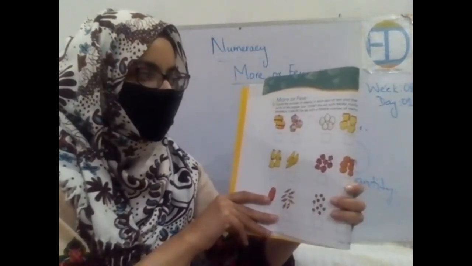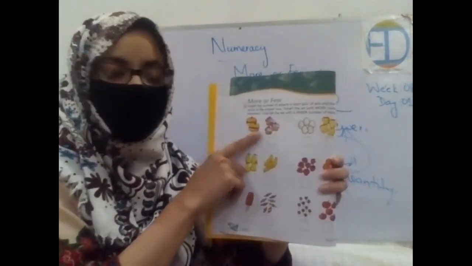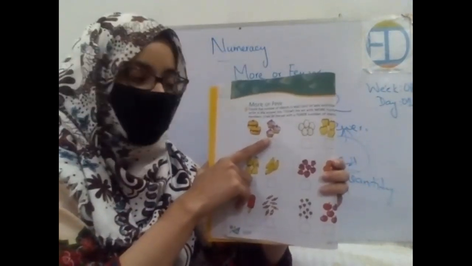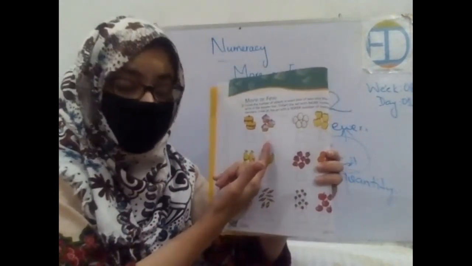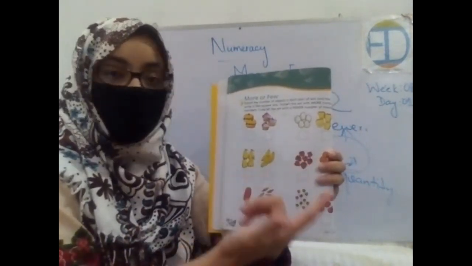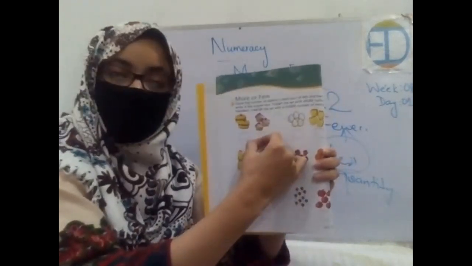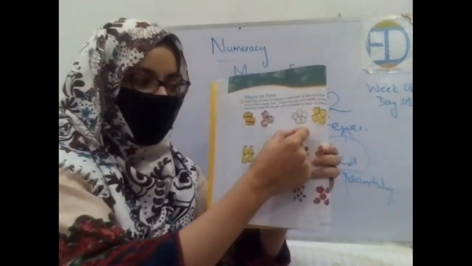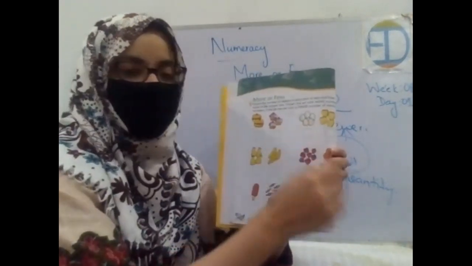Okay, so look at the very first thing. There are burgers and cupcakes. So can you tell me, what is the number of cupcakes? 3. How many burgers are there? 2. So which is in more quantity? Cupcakes. Excellent. So we will put a tick over there, right, and a cross on the burgers. Excellent. Look at this picture.